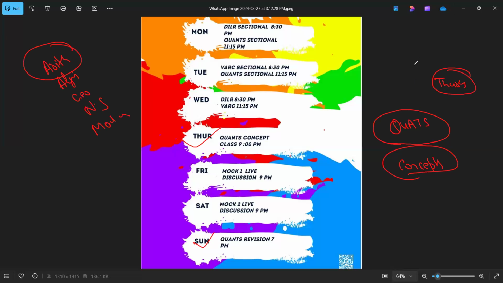In the time limit, obviously we have less time, right? So the concept will be a little bit fast, right? For example, let's suppose we started with profit loss. There will be a class of around 1.5 hours, right? In which all the topics, all the formulas, all the concepts of profit and loss percentage will be taught to you. After that, some questions will be solved in the class just to give you an idea. This is how we'll approach the question. This is how you have to solve the question, right?